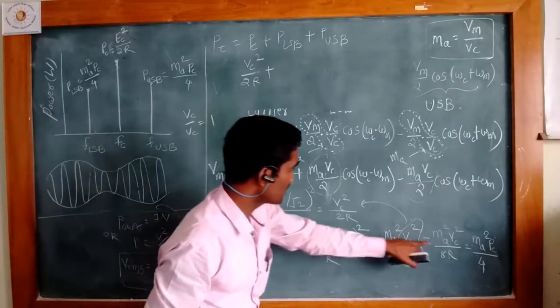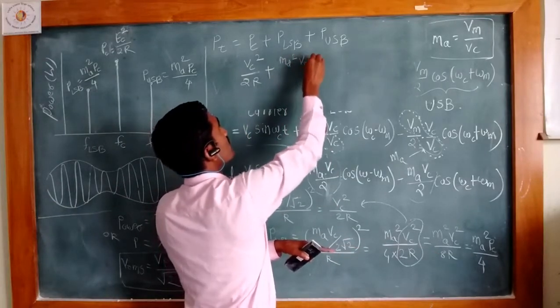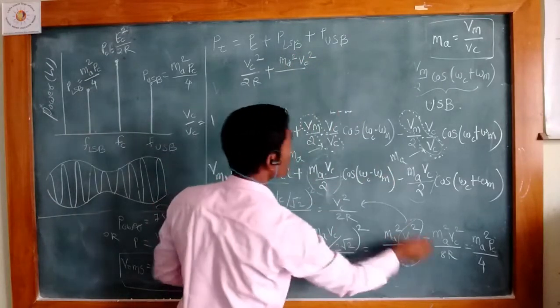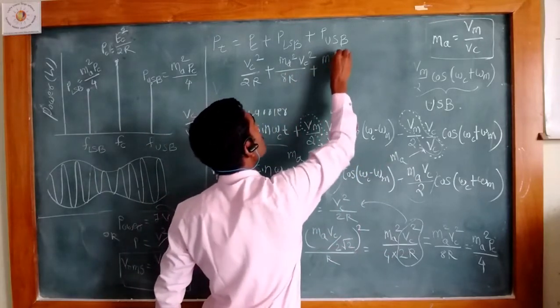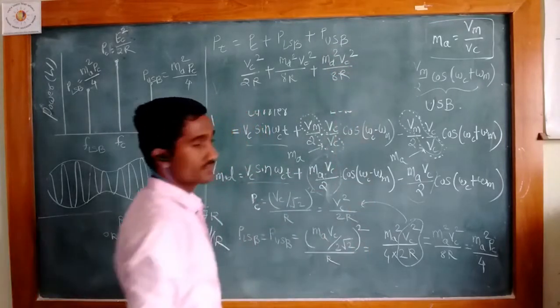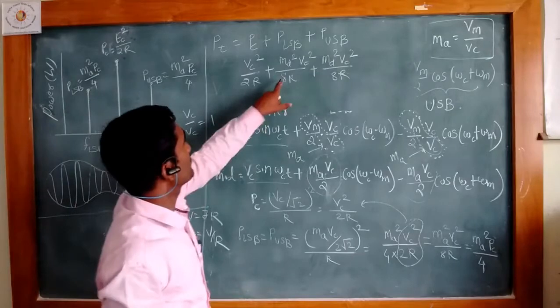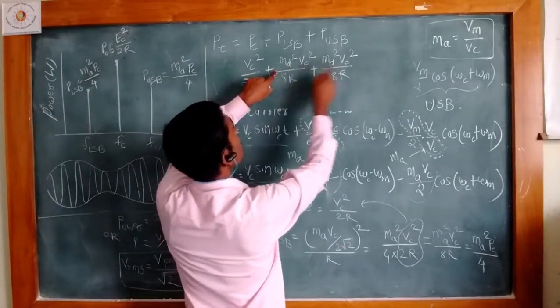So one can rewrite this value: ma square Vc square divided by 8R plus ma square Vc square divided by 8R. Both are the same, so one can write twice this value.